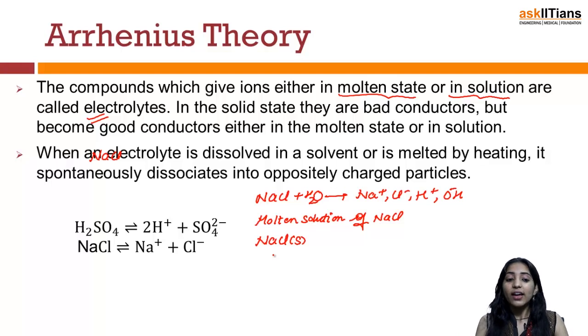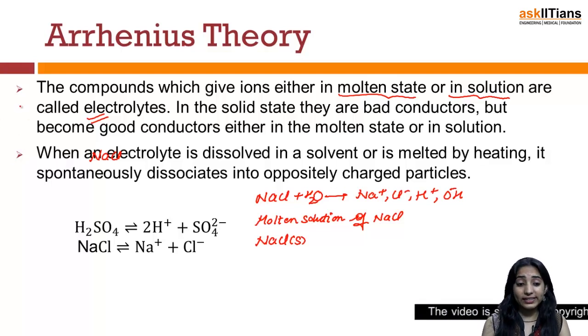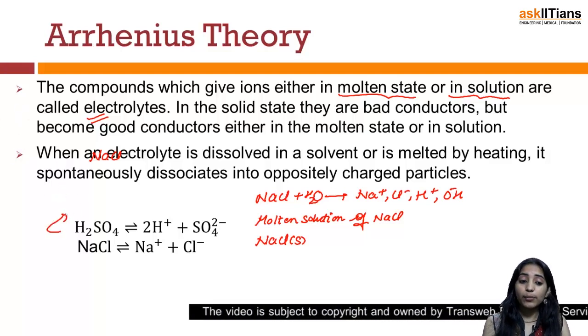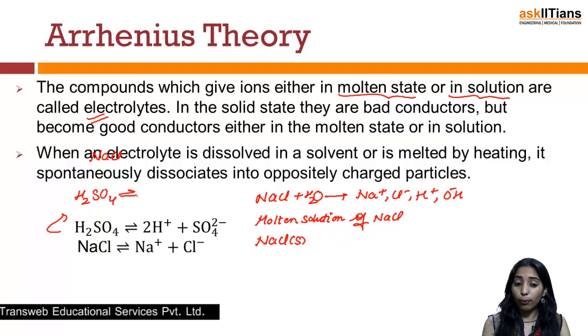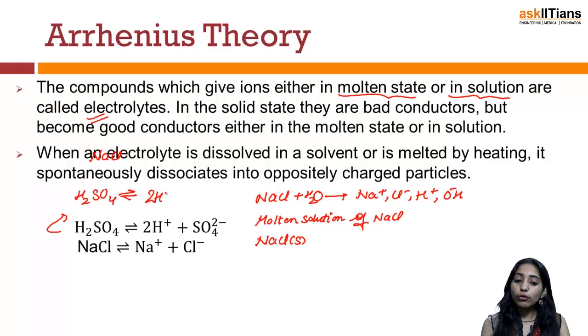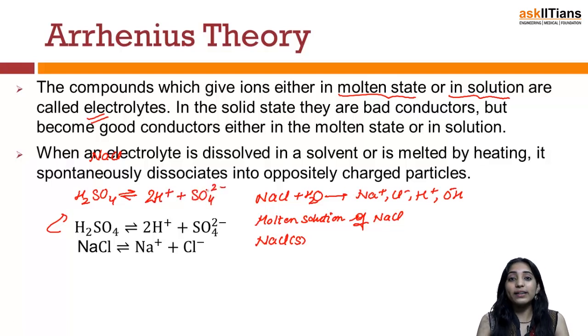Also we say that when an electrolyte is dissolved in a solvent or melted by heating, it spontaneously starts dissociating into oppositely charged ions. Take another example, H2SO4, an electrolytic solution. If I dissolve it in water, there will be 2 H+ and one SO4 2- in the solution. So H2SO4 as a whole gets dissociated into oppositely charged particles.